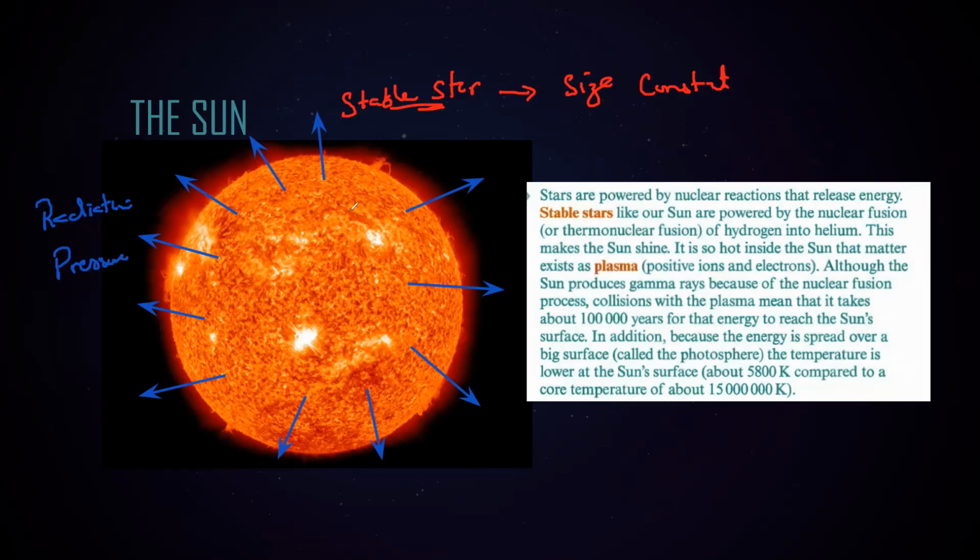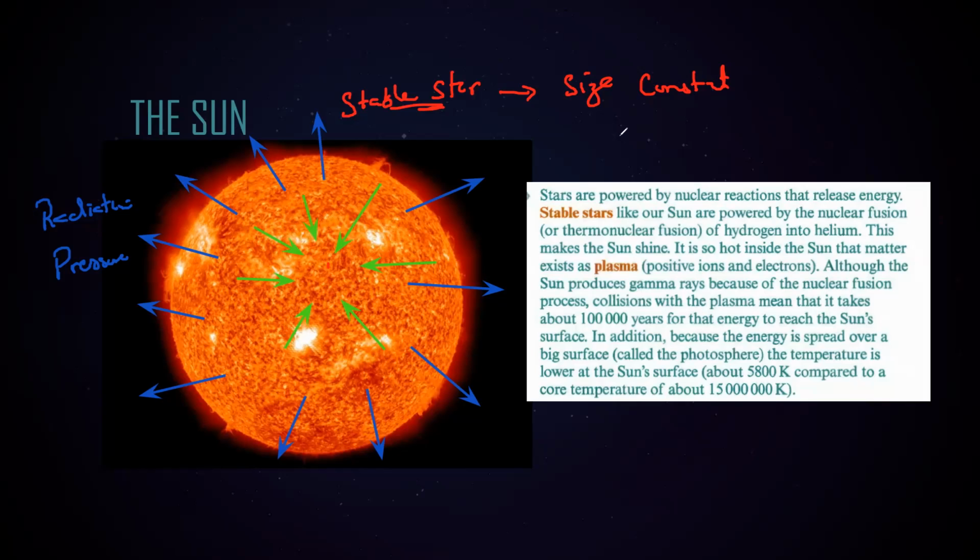But because there is matter, there is mass, like molecules and particles, and due to these particles there is gravity, and gravity will attract things towards the center. So due to the nuclear fusion, there is a radiation pressure, and due to the mass, there's gravity, and gravity is pulling all the things towards the center. So why is the star stable?